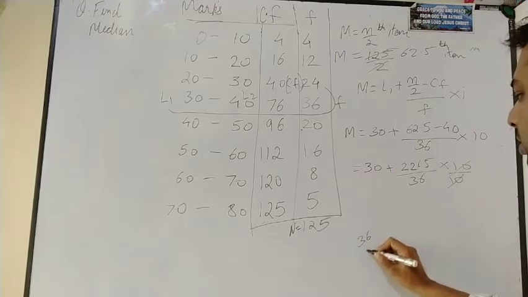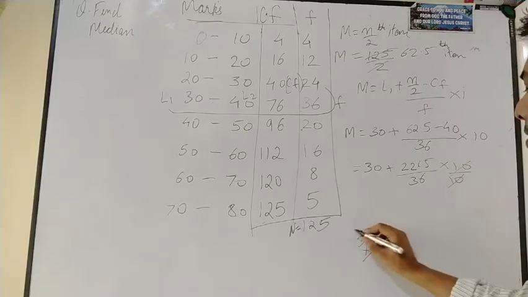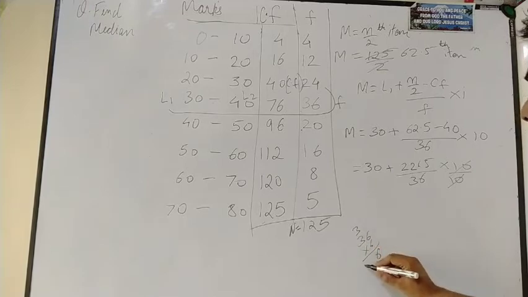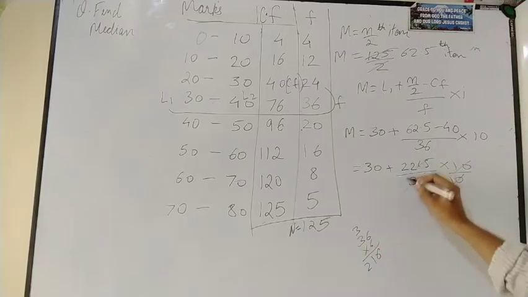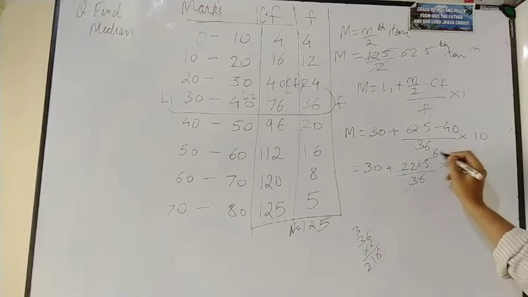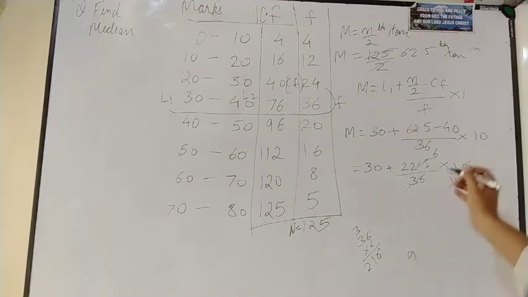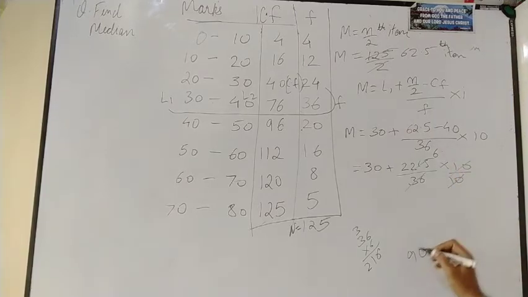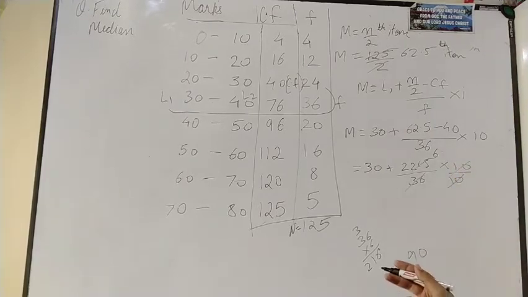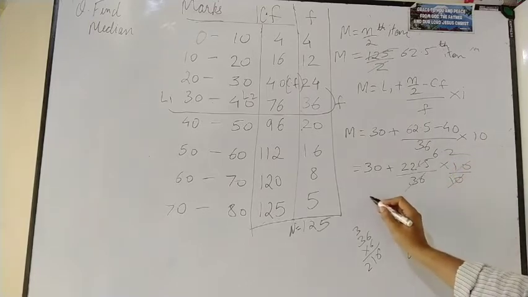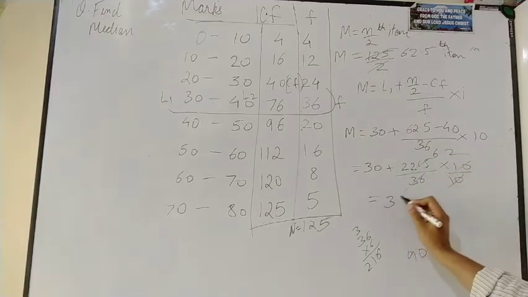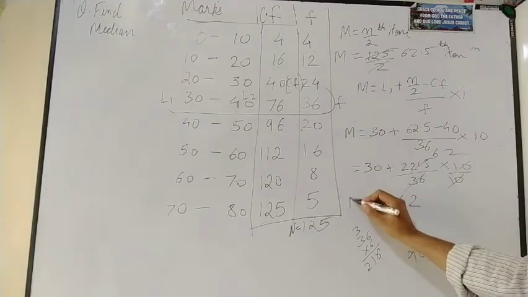Let us try 36 into 6, which is 216. So 6 times it will go, 216 will be there, and 9 remains. It will not go further, so let's put a point and put a 0. Now this can go only 2 times, so 6.2 will come. So the answer will be 36.2. This is going to be the median.